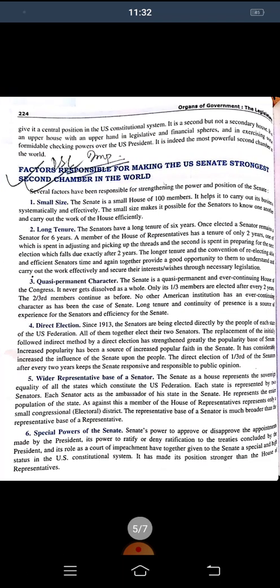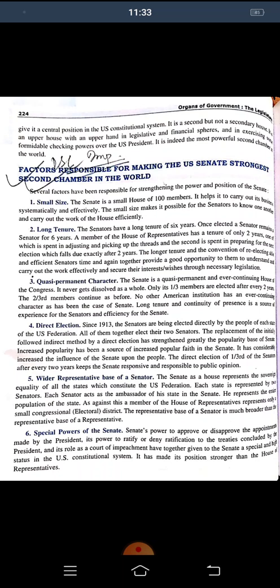Next, factors responsible for making the US Senate the strongest second chamber in the world. First of all, it is very small in size. The Senate is a small house of 100 members only. It helps to carry out its business systematically and efficiently.